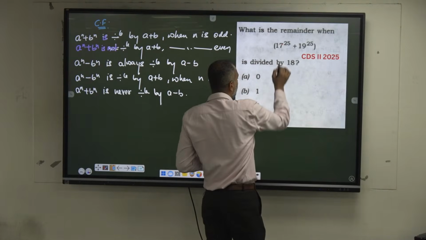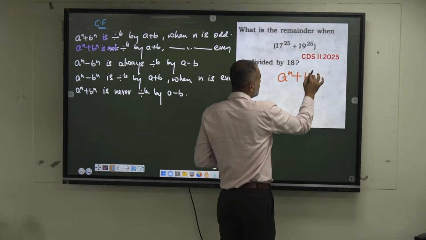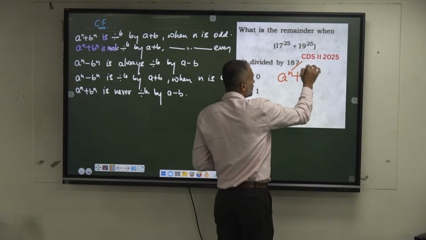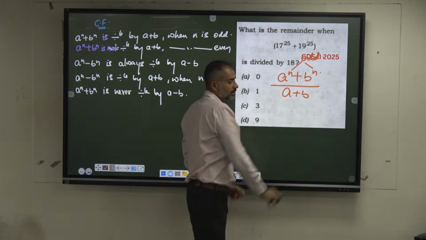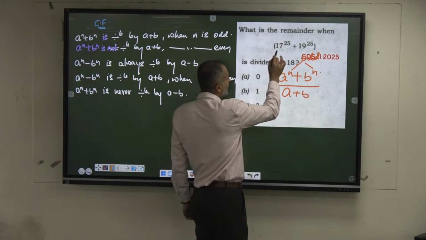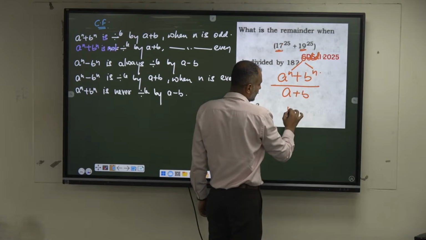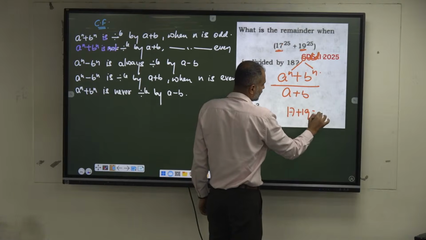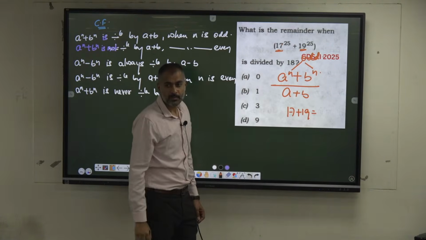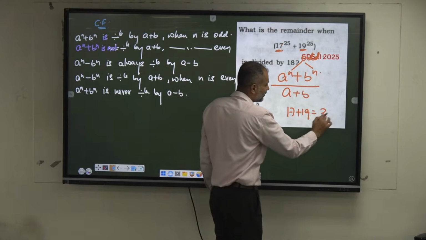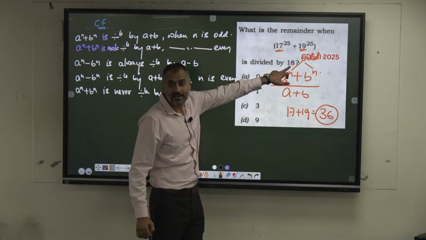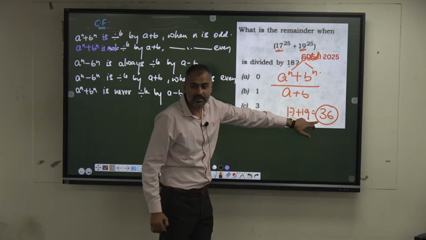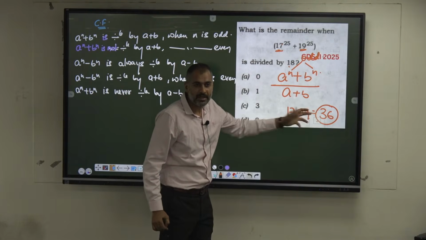This is in the form of what? A power n plus B power n, where n is odd. Hence, it has to get divided by what? A plus B. What is the value of A plus B? 17 plus 19, which is 36. This number is divisible by 36. But is he asking 36? No, 18. A number which is divisible by 36 always gets divided by 18. So what is the remainder?